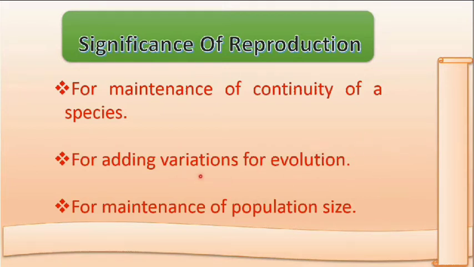So it is very much important to have variations, and variations are important for evolution. And what is the term which is bringing variations and evolution? That is reproduction. Next is the maintenance of population size, increasing population, which is also an important significance of reproduction.